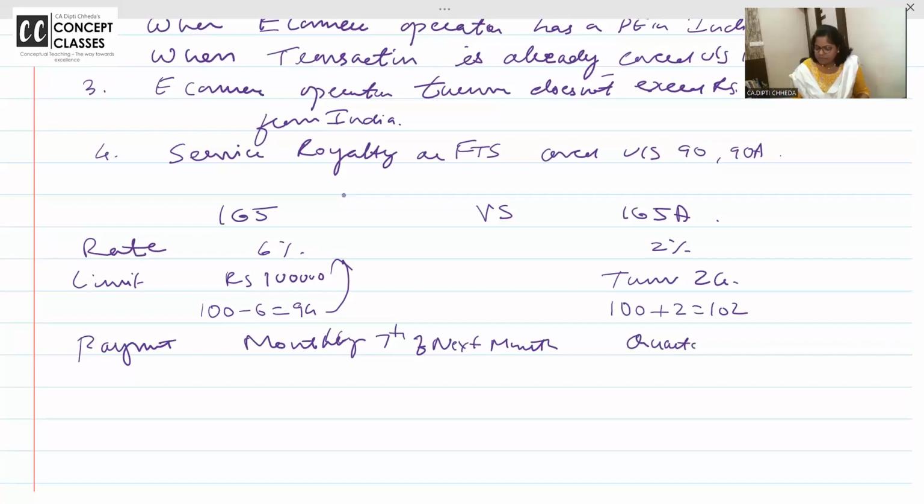Quarterly. 7th of next month after quarter.